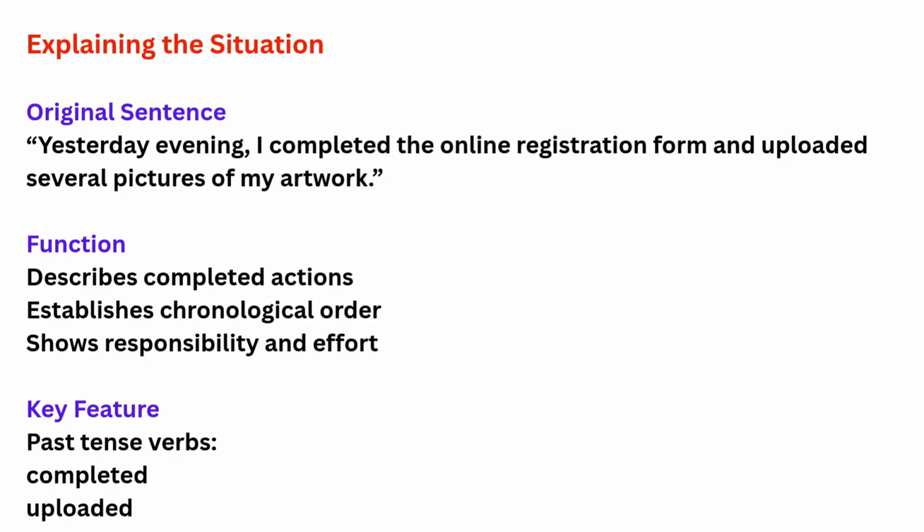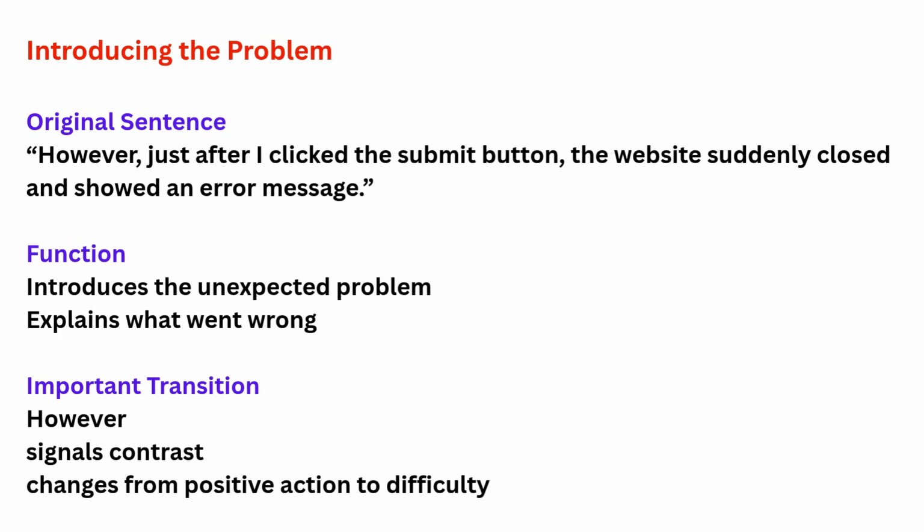Then, the email introduces the main problem with the transition word, "however." The writer says, "However, just after I clicked the submit button, the website suddenly closed and showed an error message." The transition "however" is important because it signals a contrast between the successful preparation process and the unexpected technical problem. This makes the organization of ideas clearer and more logical.